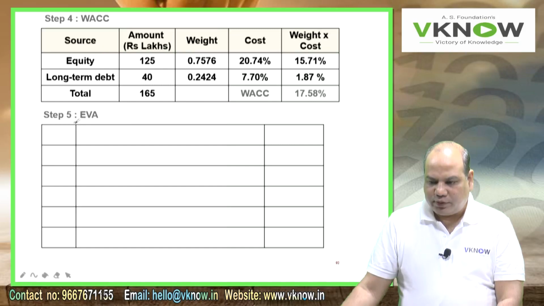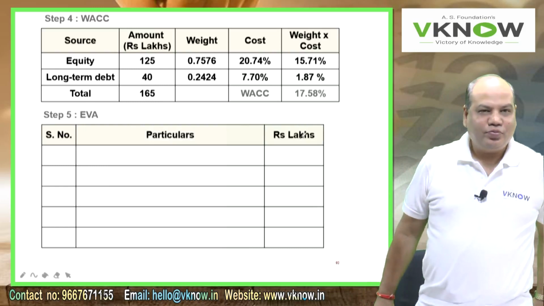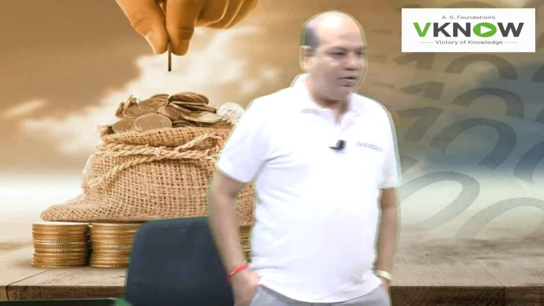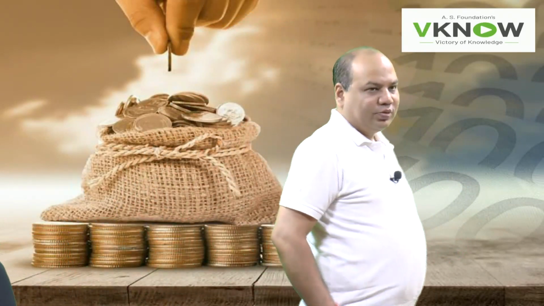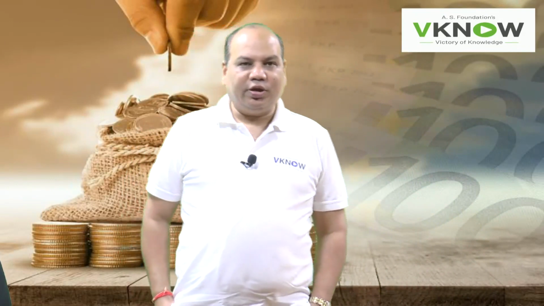Now step number 5 is EVA. Right hand side rupees in lakhs. So first 5 seconds you will try. Try and give me the answer. I'll wait for 5-10 seconds. This will engage you. You will also apply your own intelligence. Keep trying, keep trying. Same 5 steps.